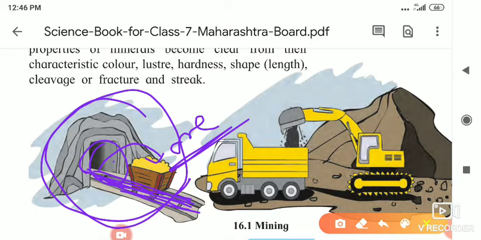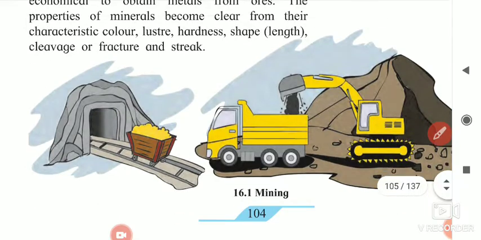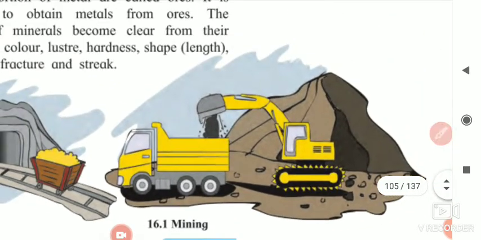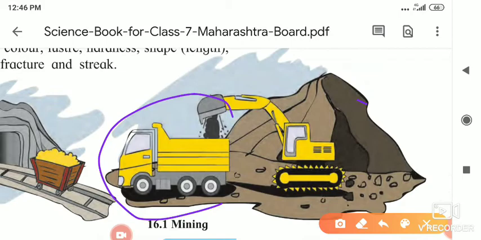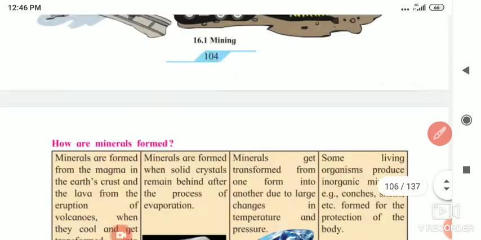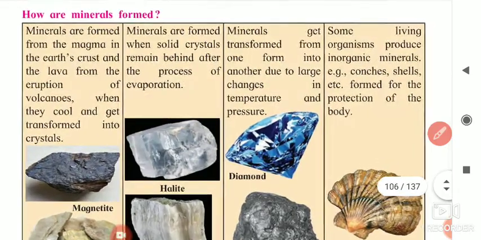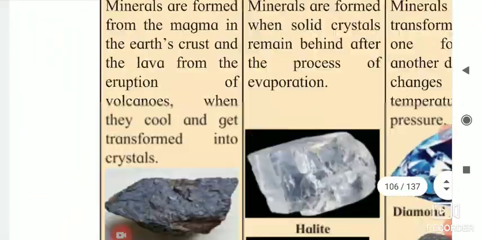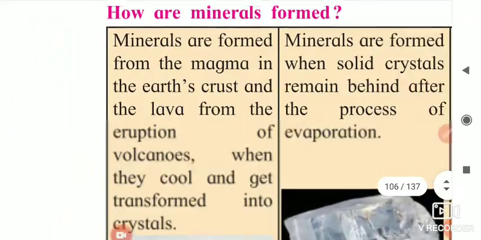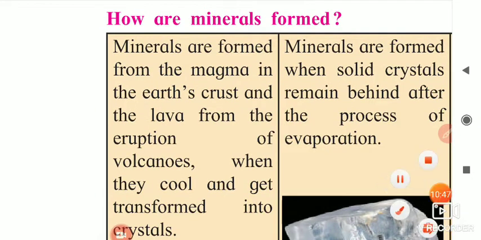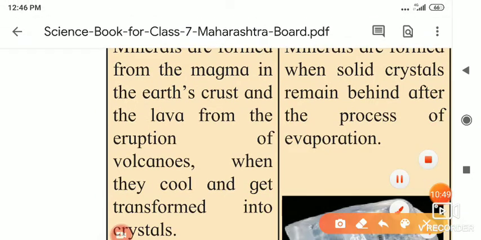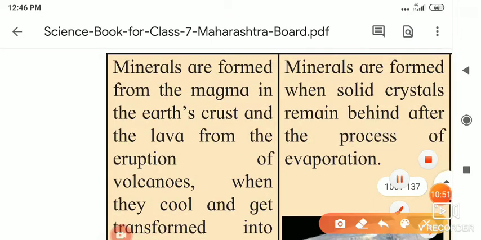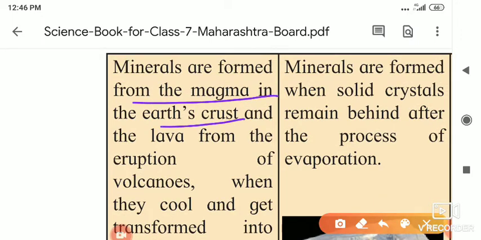So in this way these things are being done, and the mining activity is given. They are digging the soil, and then a process is done on this soil, and we are getting the minerals from that. Okay, now how are minerals formed? First, minerals are formed from the magma of the earth's crust. Magma means what? The lava we are saying to it. The minerals are formed from the magma of the earth's crust, and lava from the eruption.